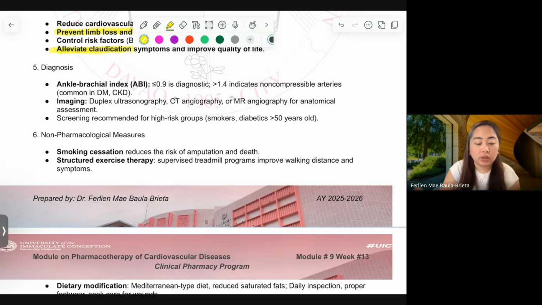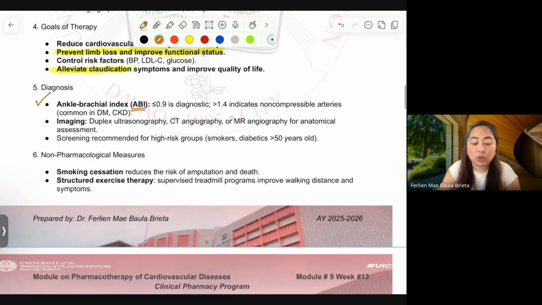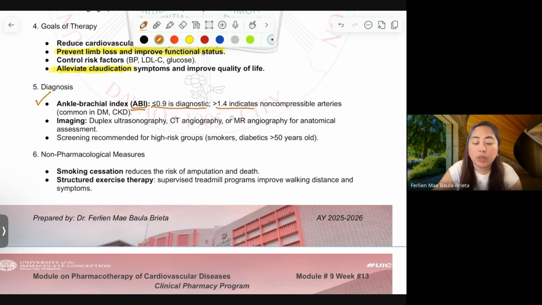So what are the diagnostic tools that we can suggest? These are the tools. We can have this ankle brachial index, ABI. A value of less than 0.9 confirms the PAD. More than 1.4 indicates non-compressible arteries, meaning it's on the severe side already.